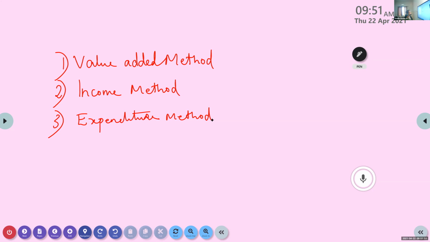These three methods are related to what? These three methods which I wrote on the board are related to national income.